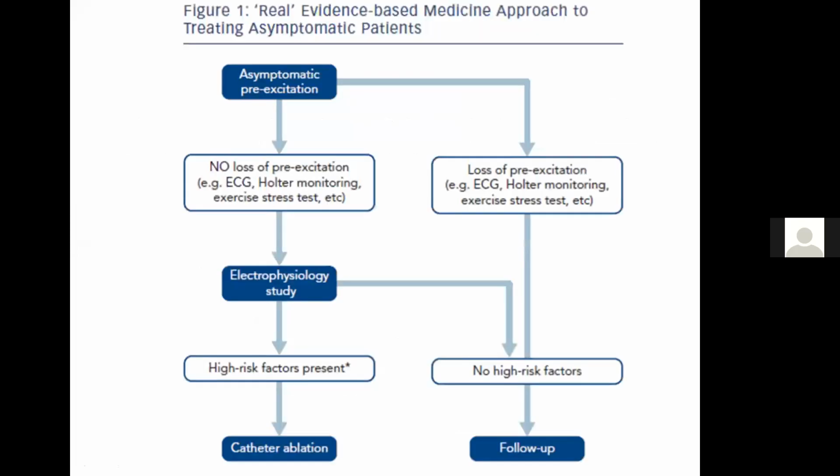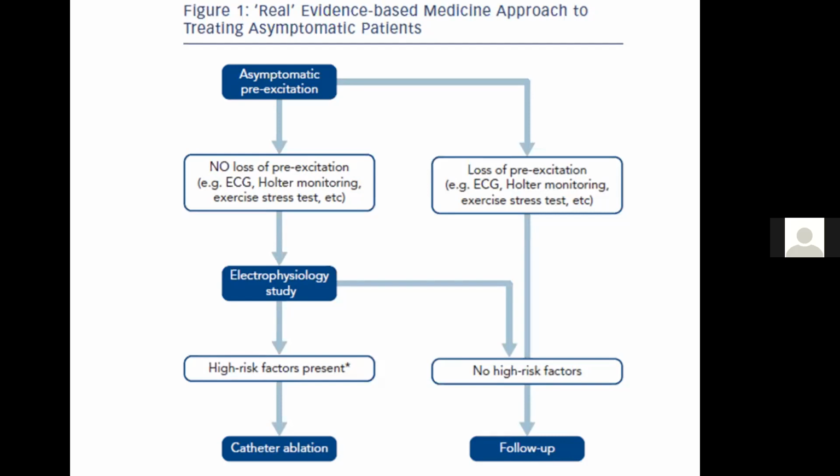So if we try to extrapolate these risk assessment tools, it goes this way: if we have an asymptomatic patient with pre-excitation at baseline, first we look at pre-excitation loss at Holter or during exercise test. If that does not give a very good delineation, then an electrophysiological study can be contemplated, and high-risk factors can be elicited by the electrophysiological study,